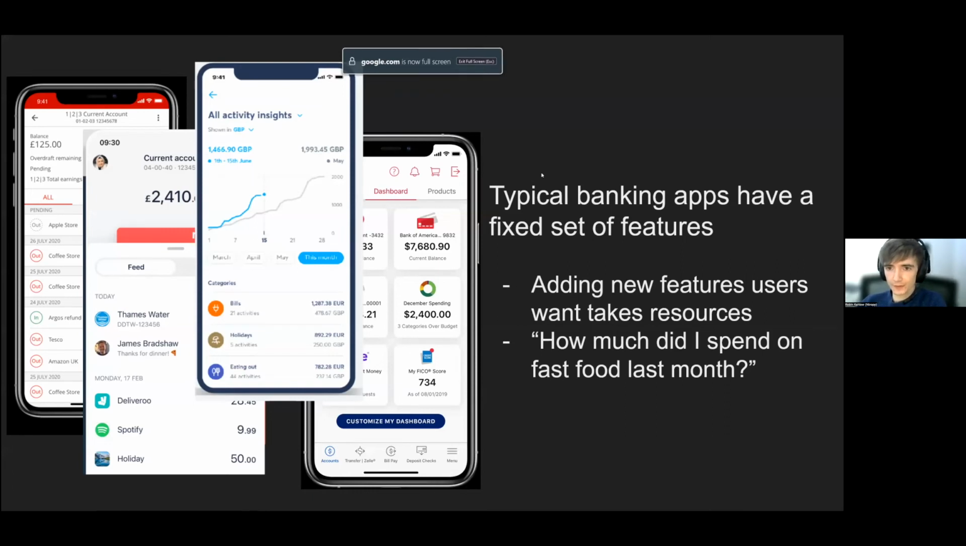Basically, these are typical banking applications that everyone's probably used. They usually have a transaction feed of your recent transactions, and you can see where you bought things. Maybe they have an overview of your spending, the different categories like bills or holidays here. But what if a user wants something that the app doesn't support yet? For example, I want to know how much I spent on fast food last month. I assume most of the apps don't really support it. They might have something like eating out, but nothing that specific. So the point is that bank applications usually have a fixed set of features.